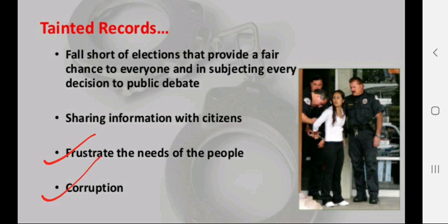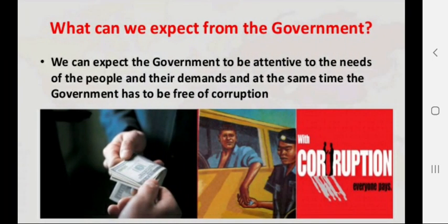We cannot say that a democratic government is corruption free, okay, but if we measure, then between non-democratic and democratic, the non-democratic government is more corrupt. Leaders of democratic governments are also corrupt, and those of non-democratic ones are also corrupt. Why? In non-democratic governments leaders are trying to make money, and for that they become corrupt. So what can we expect from the government, what do people expect from the government, that we will discuss in the coming video.